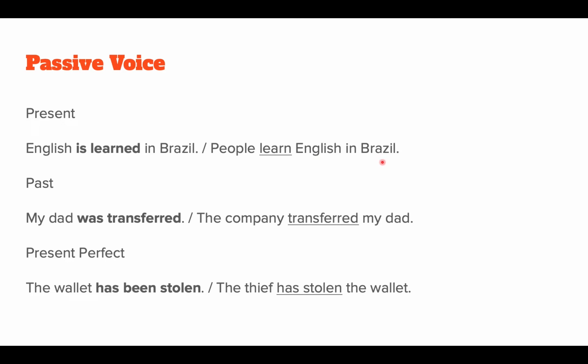For exercises, right, to transform from active to passive, you need to concentrate on the verb. Number one, because it's this verb that is going to be in the PP, past participle, and because you need to understand which verb tense this verb is, because you're going to use the same verb tense that is here for the be. Okay? So people learn, present. So you're going to use be in the present.